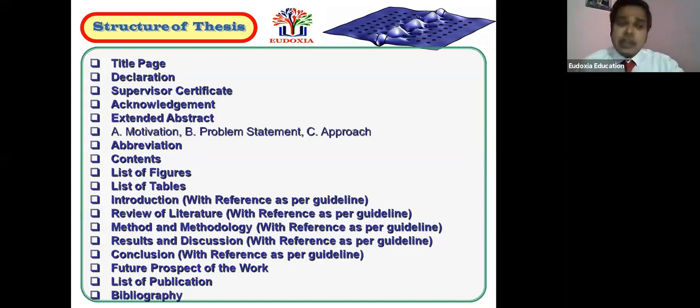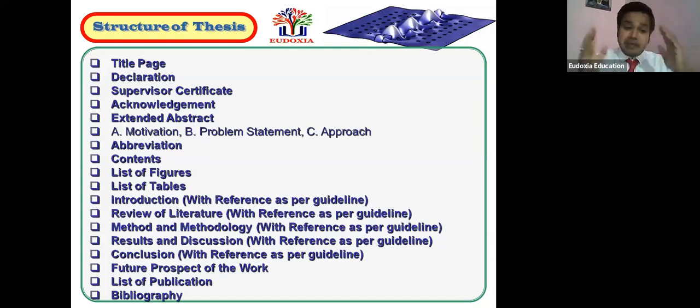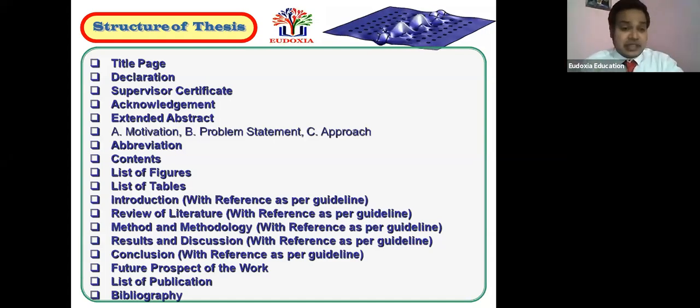It is not compulsory, but if you are using abbreviations anywhere inside your thesis, please make one part for abbreviations. Now the contents, that is chapter 1, chapter 2, chapter 3, list of figures, list of tables. Then you have to go with the introduction. Now, which reference as per guideline? This is very important that I am telling you.